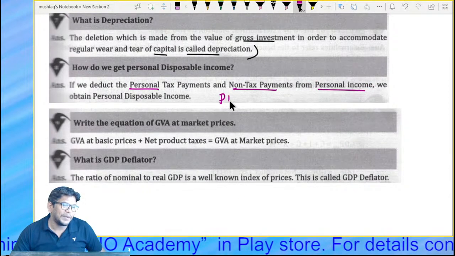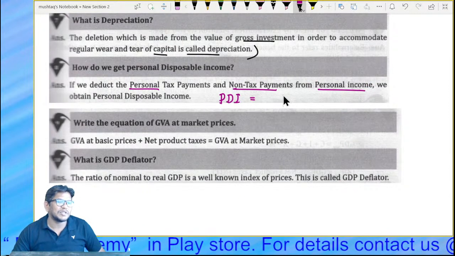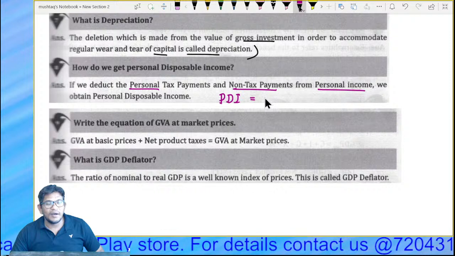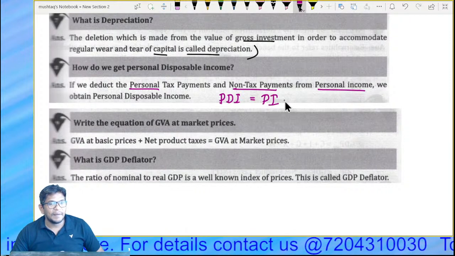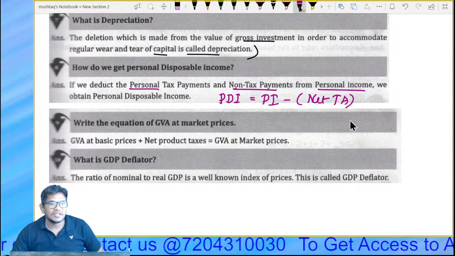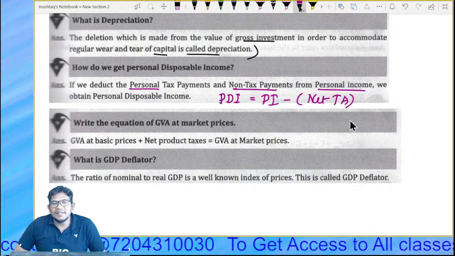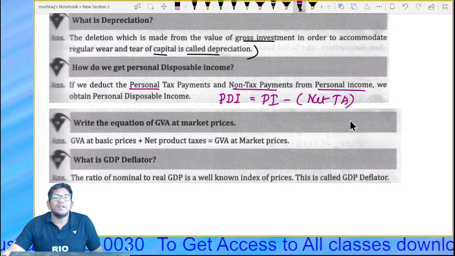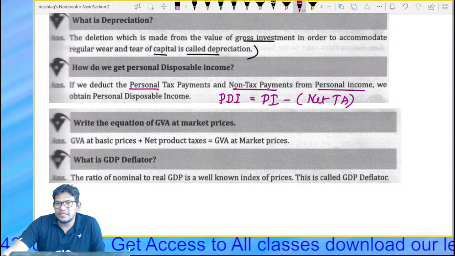So PDI, personal disposable income, is equal to personal income minus net tax. That tax may be a personal tax, or it can be a non-tax payment also.